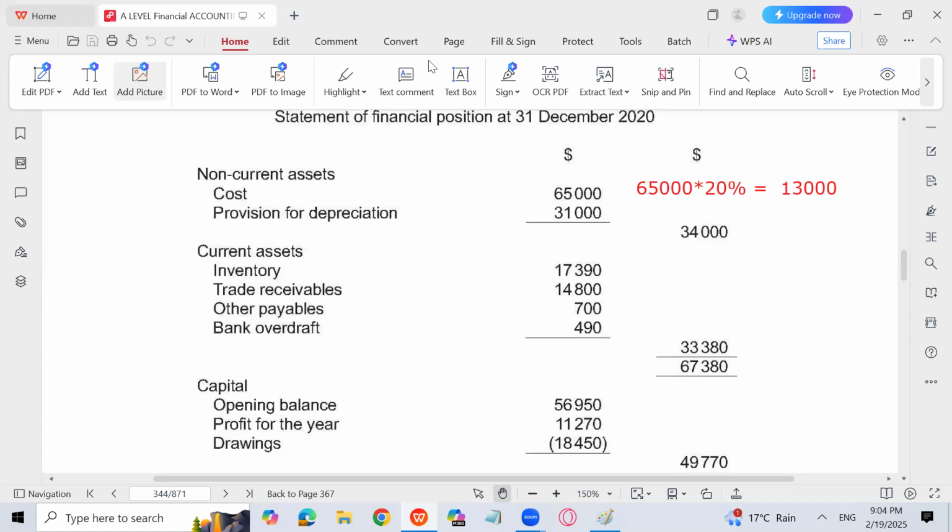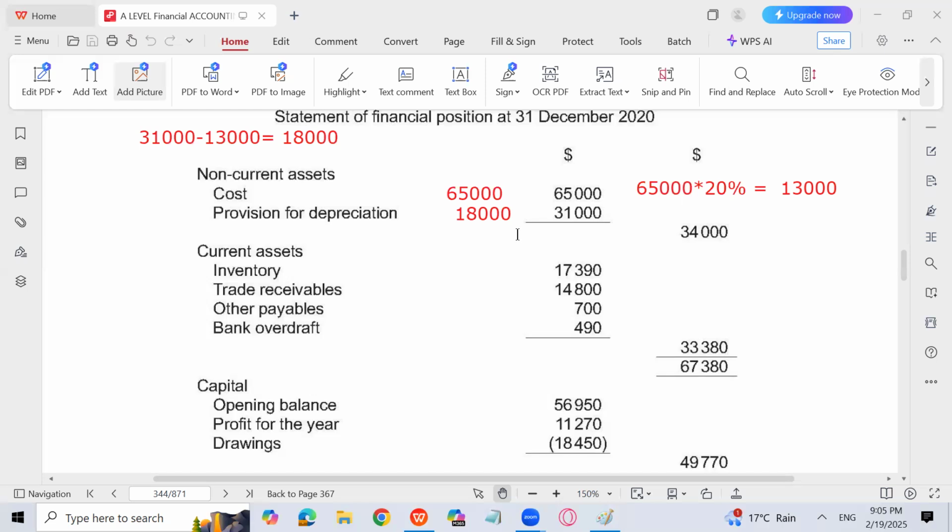Now, it means that before the recording of this depreciation of 13,000, the cost was again 65,000, but the depreciation was how much? In the previous year, before charging depreciation, 31,000 minus 13,000, it would have been 18,000. So the provision for depreciation was 18,000 before charging depreciation on non-current asset for the current year. I repeat again, the cost of the asset is 65,000.